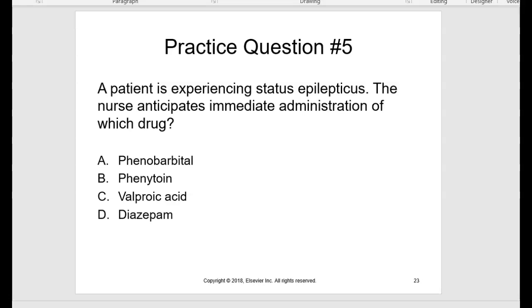But again, for our purposes, I want you to recognize diazepam or lorazepam as being step 1 to treat status epilepticus, and then the other medications listed on table 19.3 as being other medications used to treat status epilepticus.